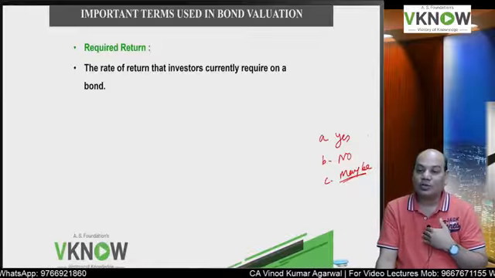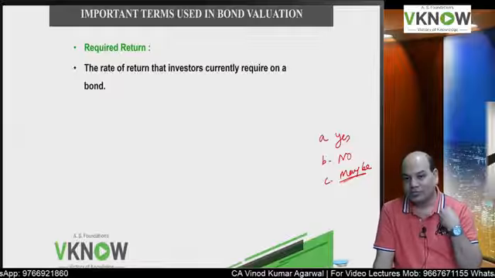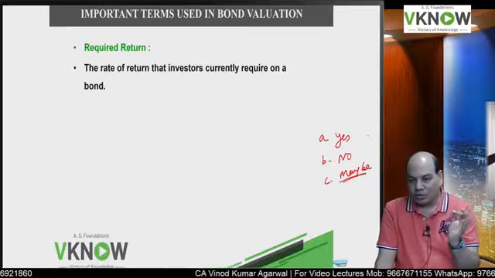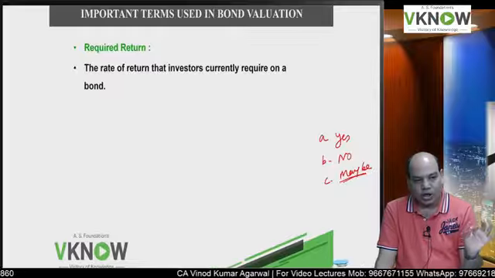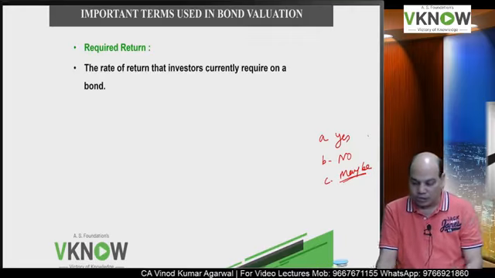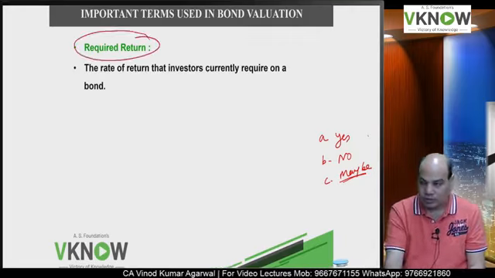So your required rate of return today will be higher, and the reverse can also happen. Therefore, the required rate of return may or may not be equal to the coupon rate. So what is the importance of required return here?